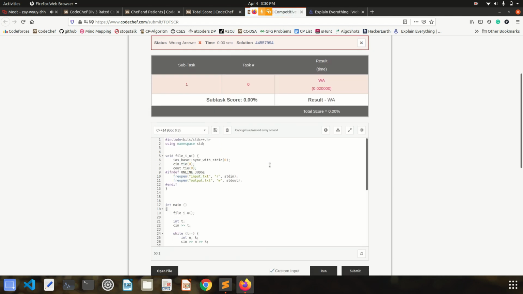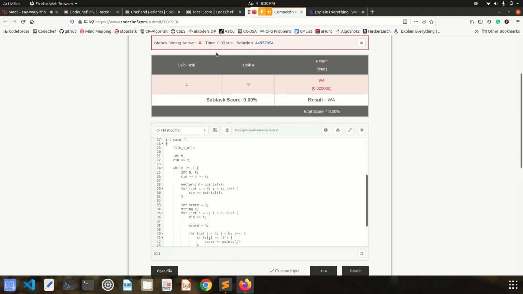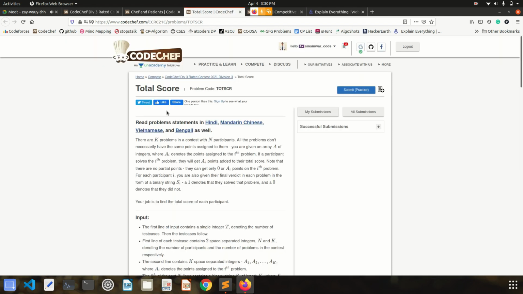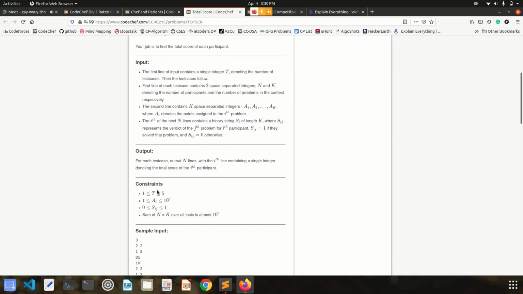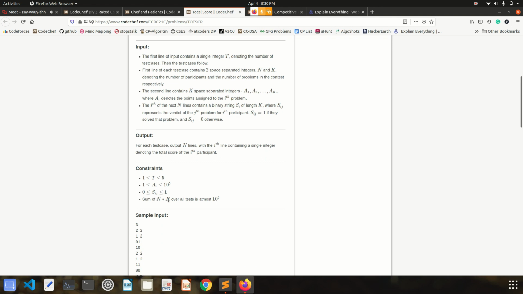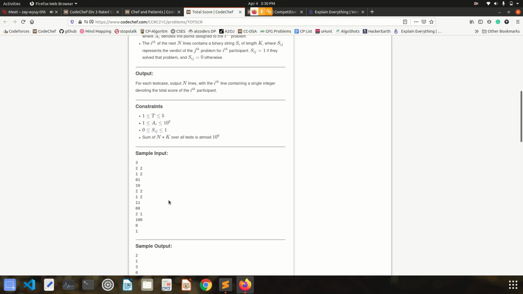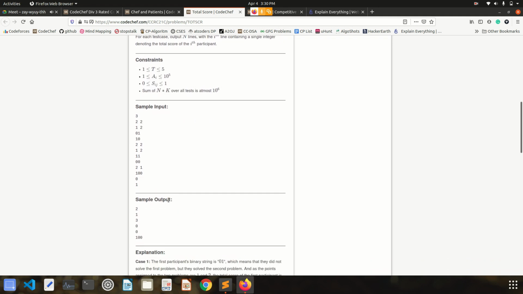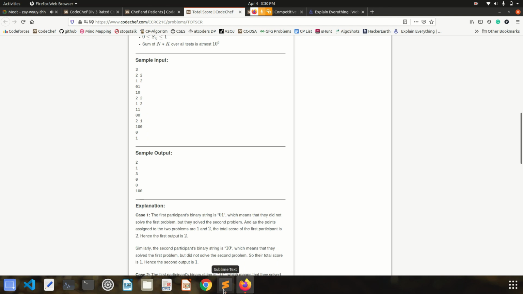Okay, we got wrong answer somewhere. Let me just see what the constraints are and where we might have gone wrong. So it is equal to 0 or 1, and the sum of n into k over all test cases is at most 10 power 6.